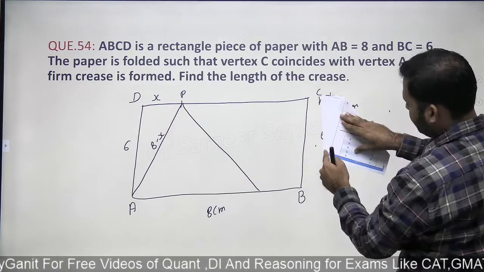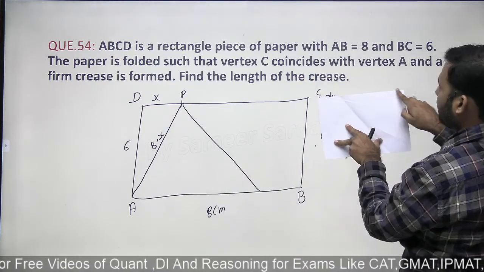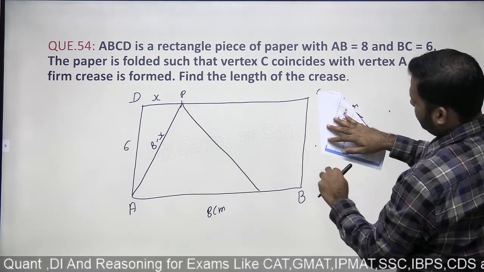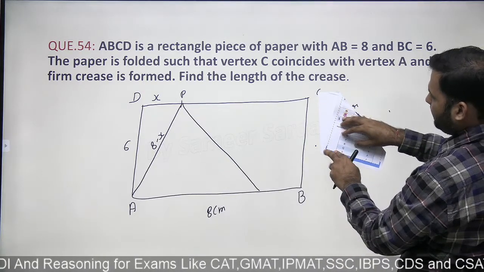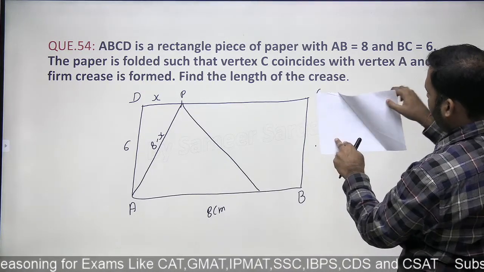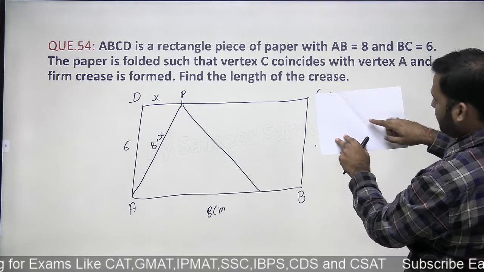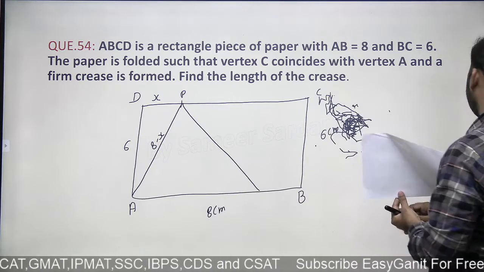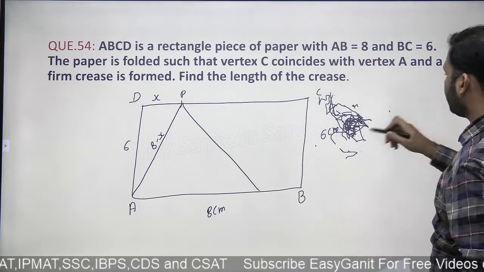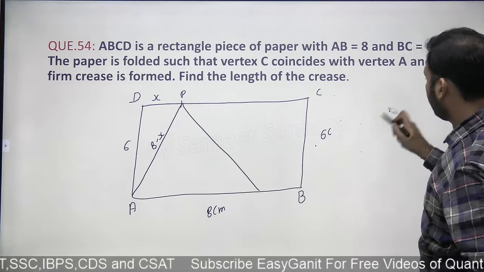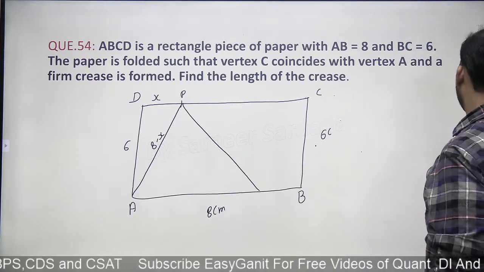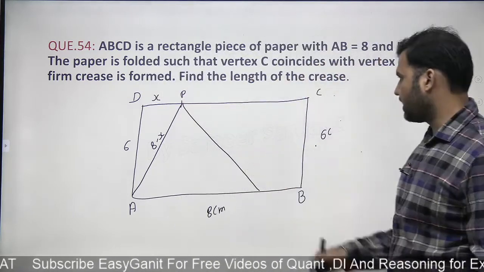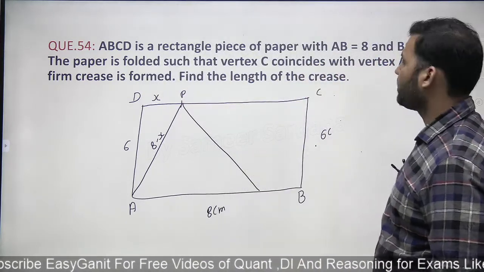This length is basically equal to 8 minus x. This is what I'm assuming as x. And this length is 8 minus x, right? This is 6. And then if I open it, this crease that you can see is what I'm making over. This is a crease I want to find out. This is a crease length that I want to find out, right? So now, I can solve this question quite easily. Let's have a look. Once you understand the basic imagination and the key crease and everything else, you can easily answer the question.